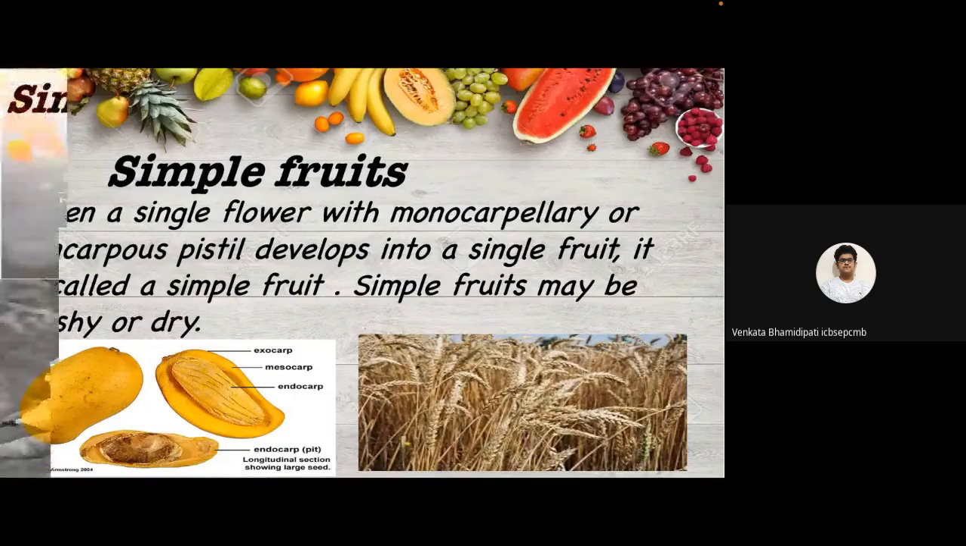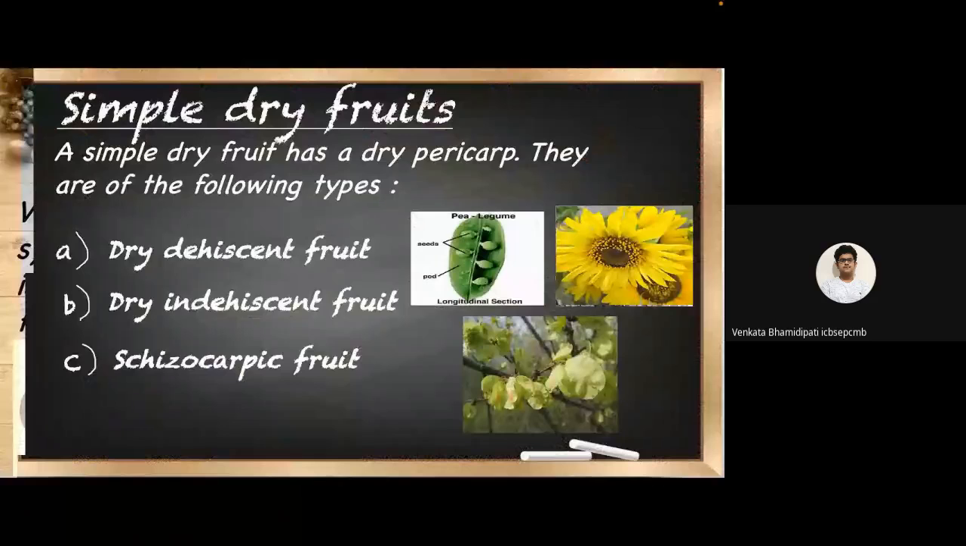So before diving into what are simple dry fruits, let's see what are simple fruits. So when a single flower with monocarpellary, that is one carpel, or syncarpous, that is when the carpels fuse together, develops into a single fruit, then it is called a simple fruit. So a simple fruit may be either fleshy, like mango, or dry, like wheat. Now let's see what are simple dry fruits. So a simple dry fruit has a dry pericarp.